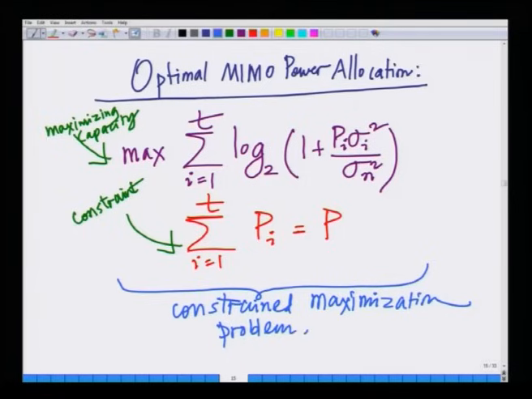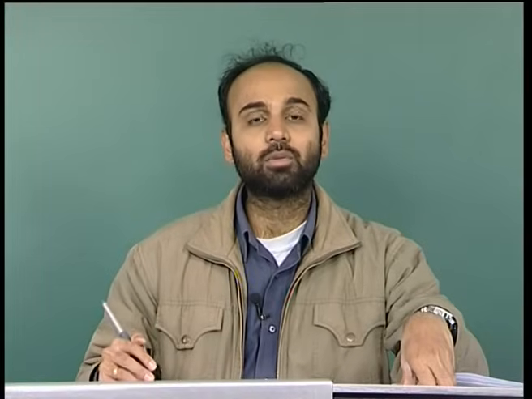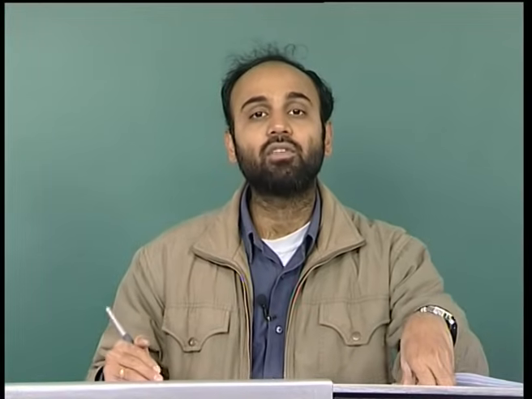In your high school level calculus, you might have known how to handle such problems. This is known as the technique of Lagrange multipliers. That is, for a maximization, normally I have to take the derivative and set it equal to 0. However, this is constrained maximization, hence I have to consider the Lagrange multiplier.